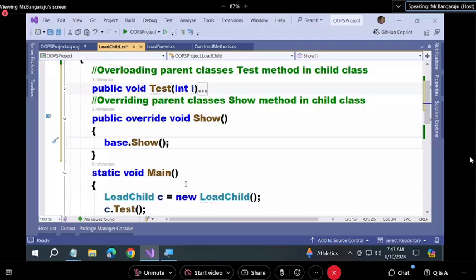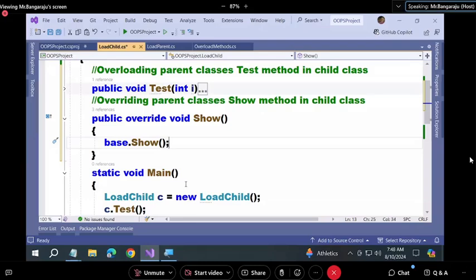When I say base.show, it is immediately calling the parent class's show method in this context. Is my point clear, all of you? Yes or no? That's exactly what it is doing. So it is calling, but we need to change that logic. If I call show, it will call base.show. Again, only the parent class method will execute.